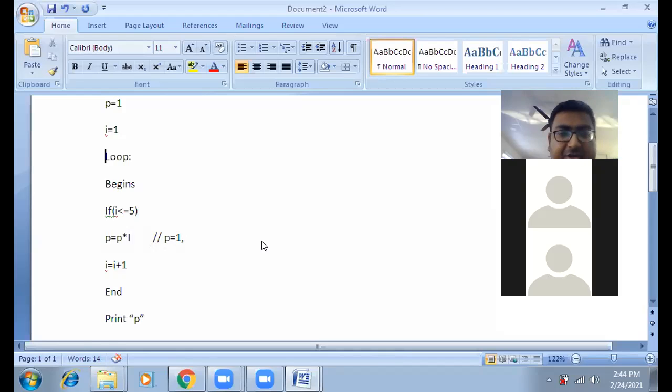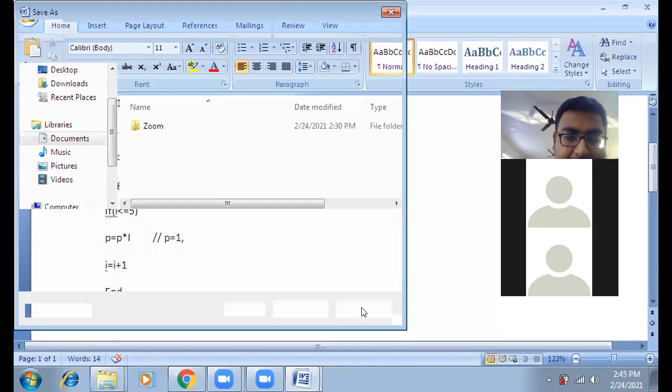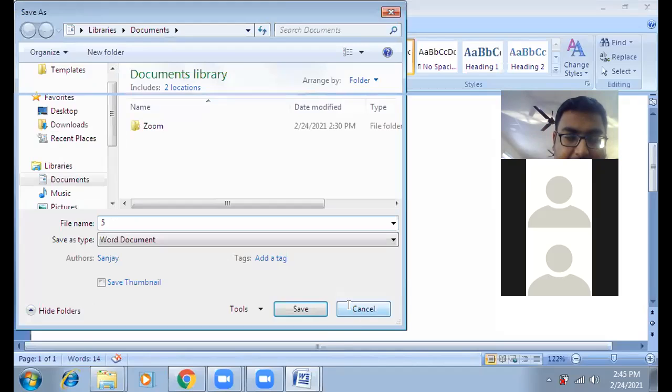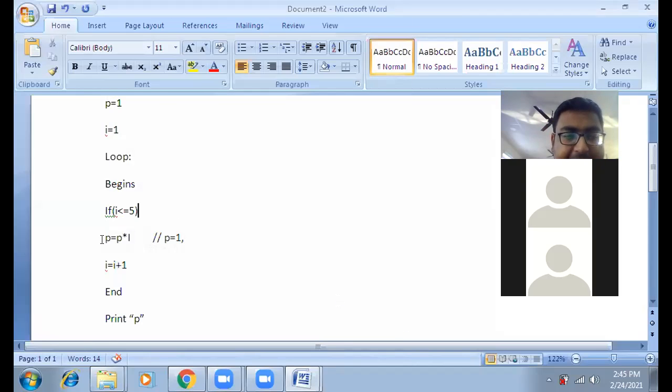Clear? So p equals p into i. The first value of p is 1. Now i is incremented by 1.